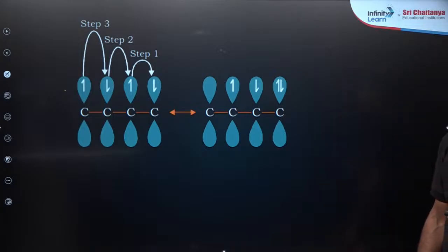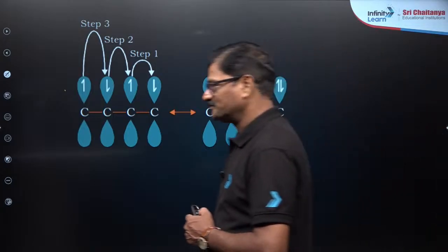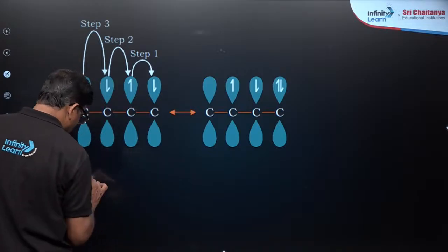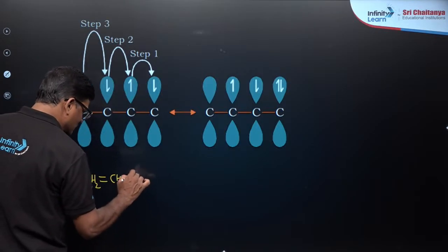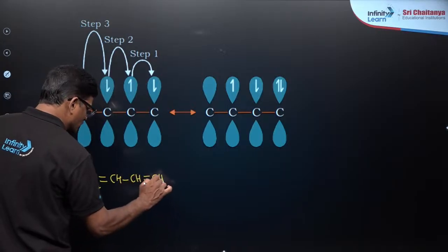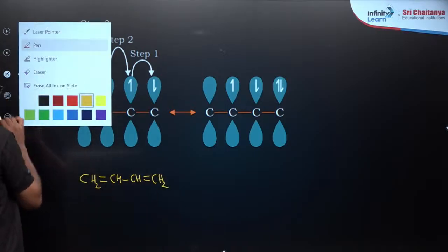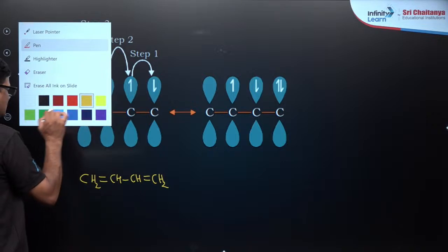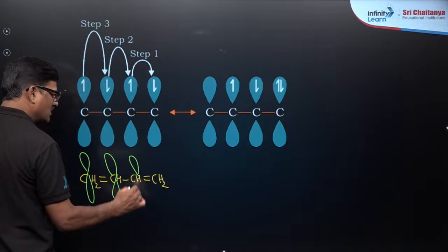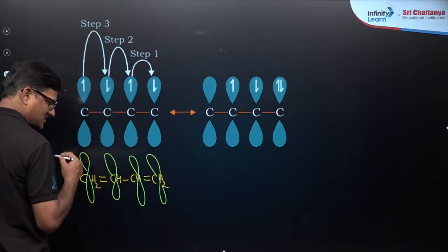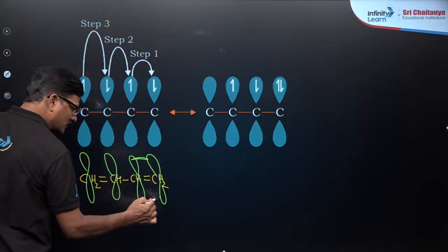This is CH2 double bond CH and CH double bond CH2. So what will happen? These all have p orbitals like this, like this, like this. So there is a bond, there is a bond.